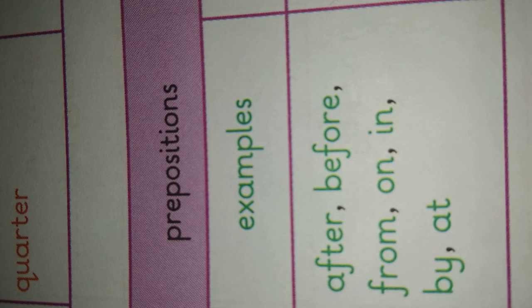So the most golden rule to end with, always keep in mind, a preposition is followed by a noun. It is never ever followed by a verb. So last thing, the golden preposition rule, before we sum up: a preposition is followed by a noun and it is never followed by a verb. Thank you very much.